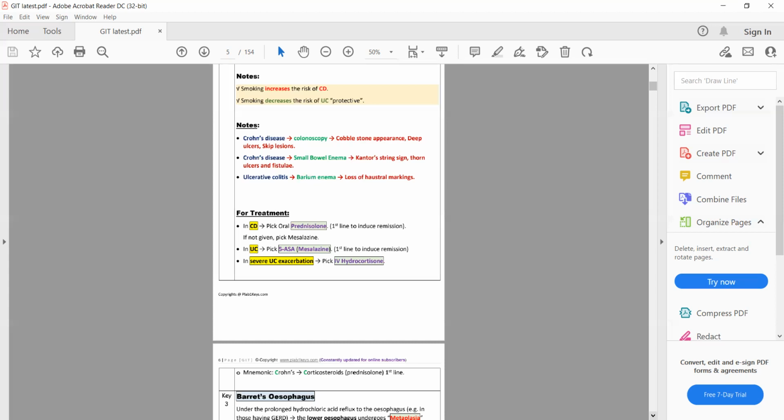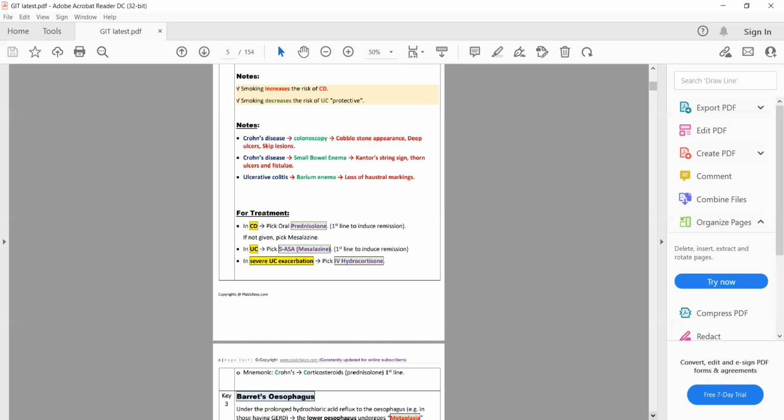While in ulcerative colitis, the first line drug to induce remission is 5-aminosalicylic acid derivatives such as mesalazine. Both prednisolone and mesalazine are anti-inflammatory drugs. They inhibit the inflammation, so they can be used in Crohn disease and ulcerative colitis.